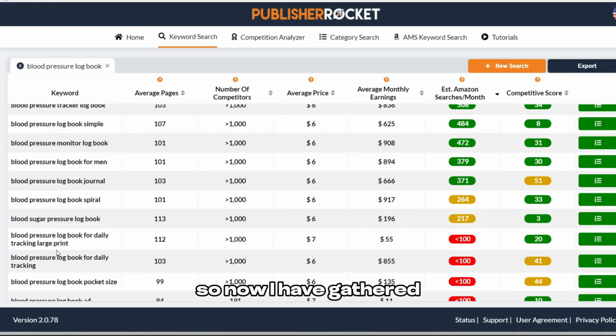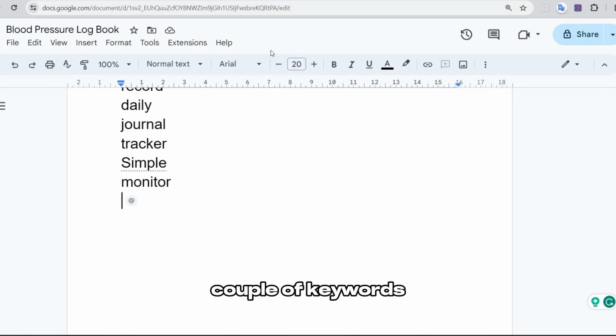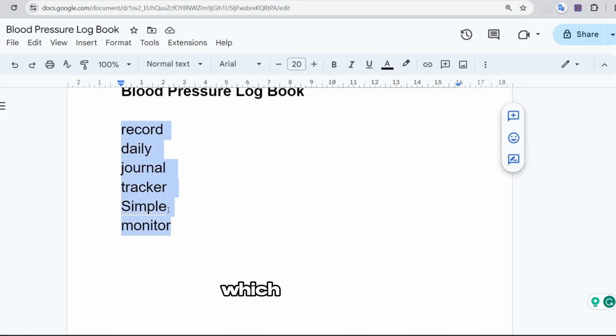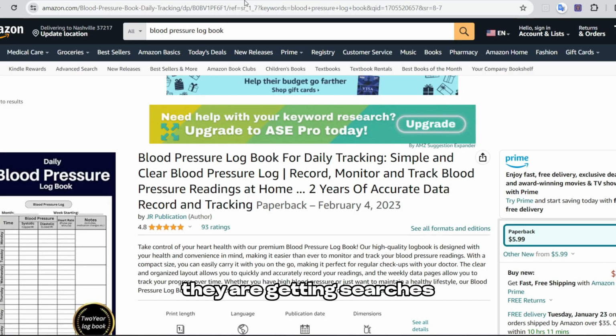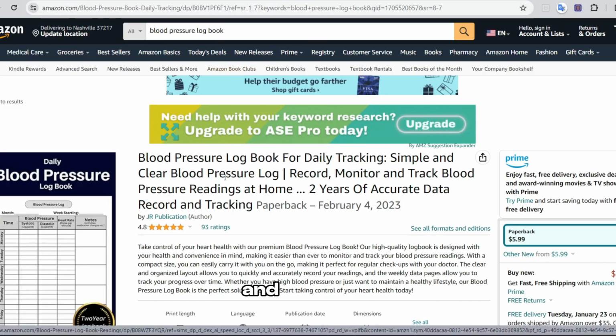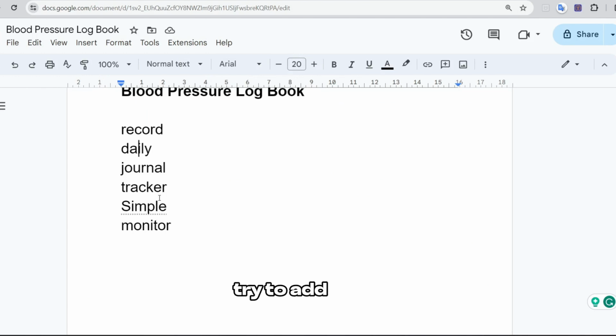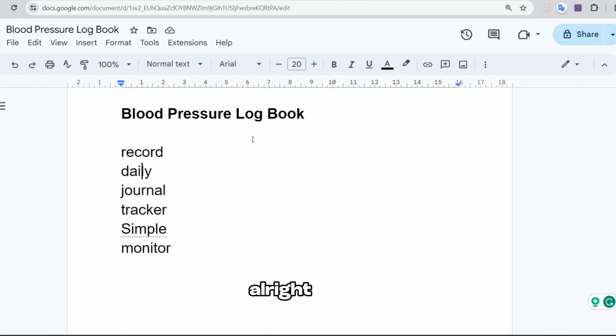So now I have gathered a couple of keywords that are strong, which means that they are getting searches for this niche, and I'm going to try to add them up in a logical, human-readable sentence, not just stuffing keywords, alright?